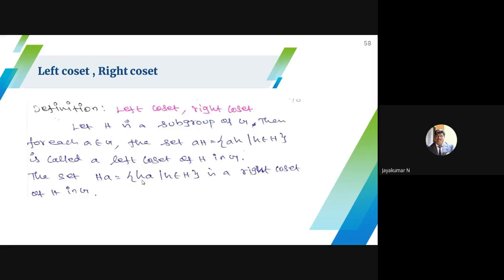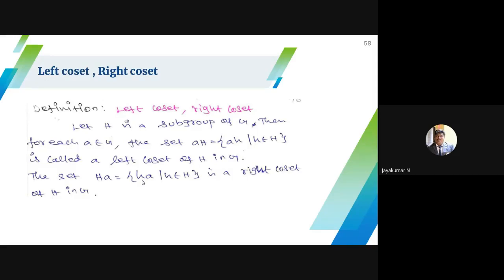The quotients give disjoint sets of your group. Partition means I have to split my group into disjoint sets. Partition of 2 means 1 plus 1.